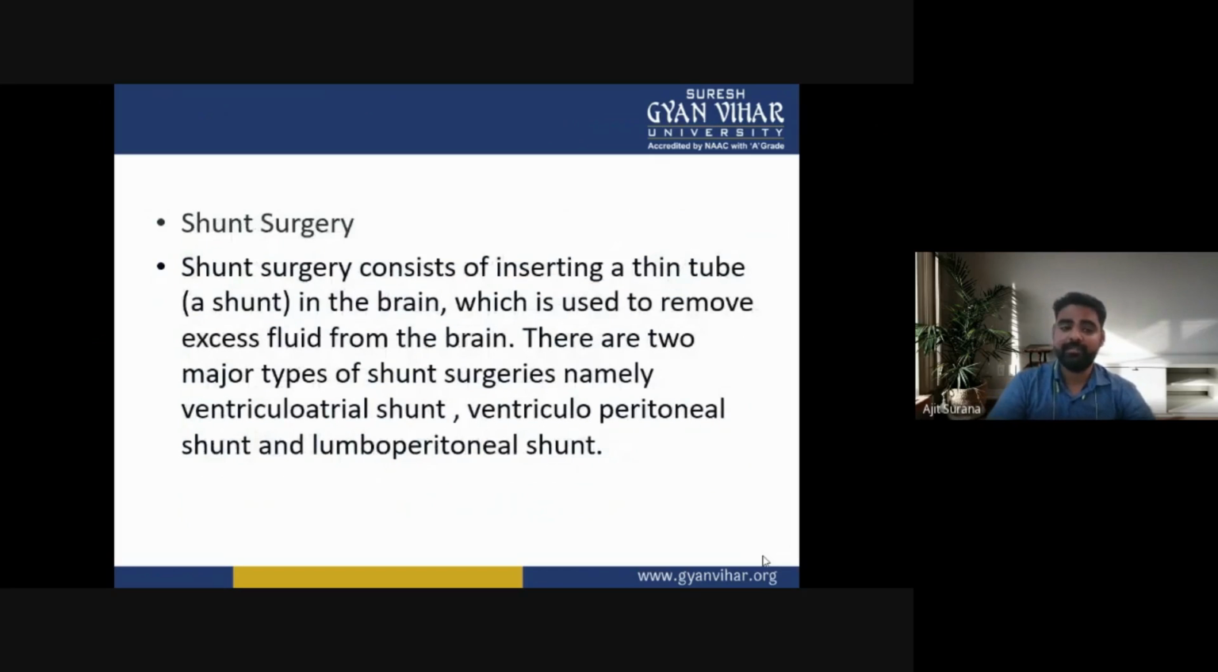Now, the shunt surgery. Shunt surgery consists of inserting a thin tube, or shunt, in the brain, which is used to remove excess fluid from the brain.